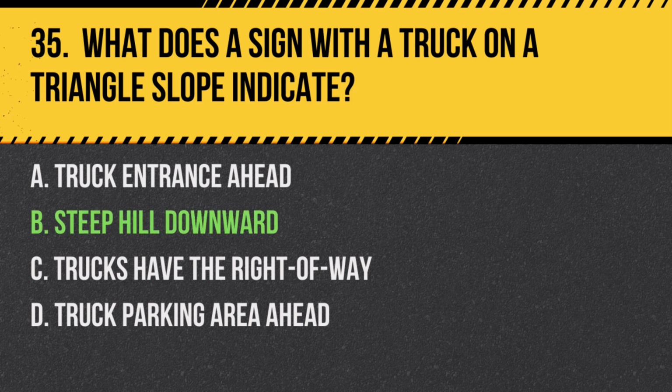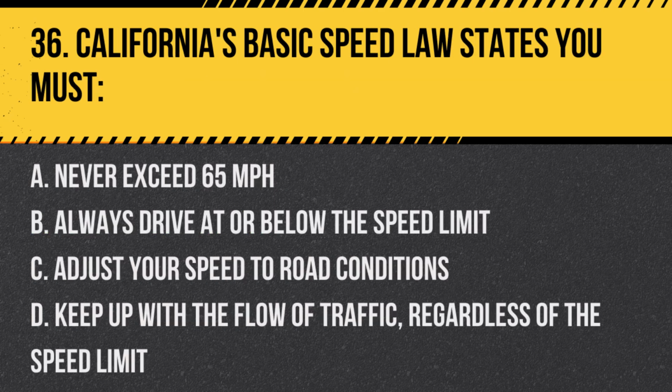Answer: B. Steep hill downward. This sign indicates that there is a steep hill ahead and alerts drivers to potential hazards with heavy vehicles slowing down. Question 36. California's basic speed law states you must: A.